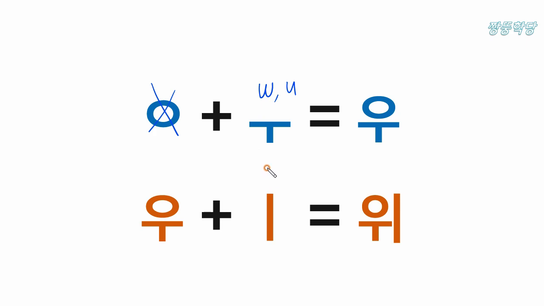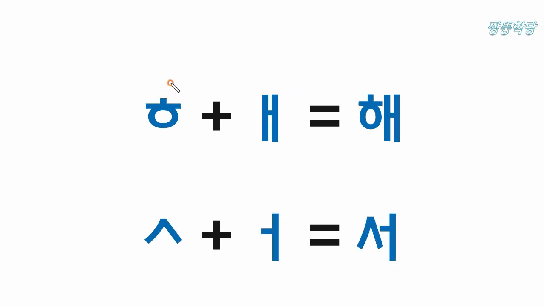And this is E sound. So ui, we. And this is H sound. This is E sound. Hue, he. This is S sound. And this is O sound. Maybe like this. So 스어, 서.